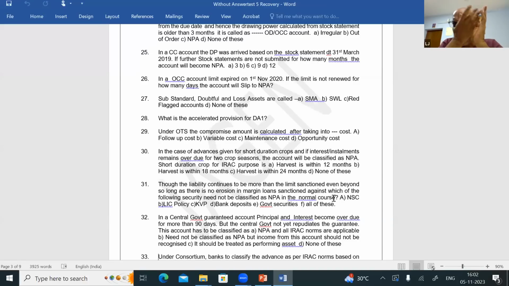So let us assume for 3 months, the borrower has not serviced the interest. So 50 lakhs has become 52 lakhs or 53 lakhs at the end of the third month, let us assume. Liability is more than the limit. So even though in these cases, the liability is more than the limit continuously for 90 days, at the end of the 90th day, these accounts will not slip to NPA because they have not eroded the margin. Only when the liability crosses the 90 lakhs, they will be going to NPA accounts. So all of these. Question number 31, answer is F.